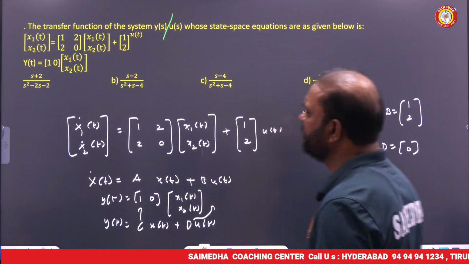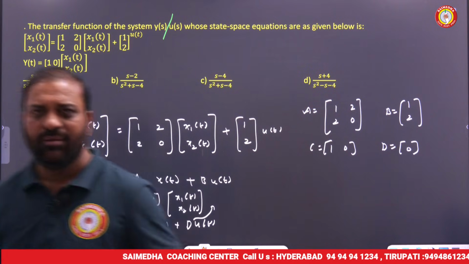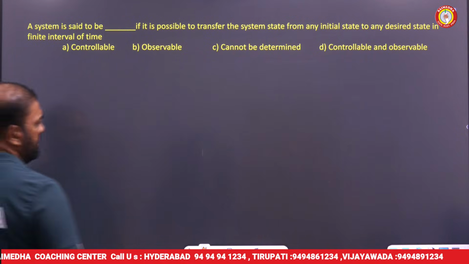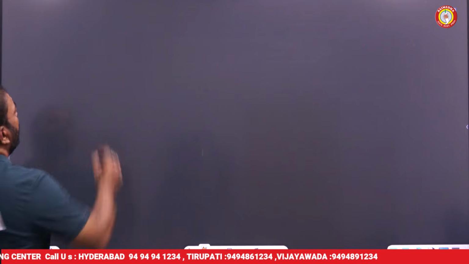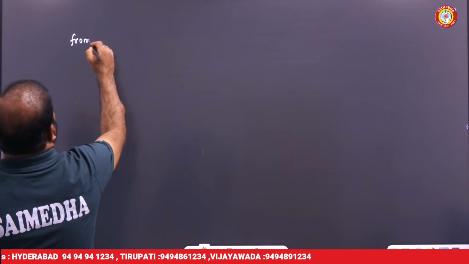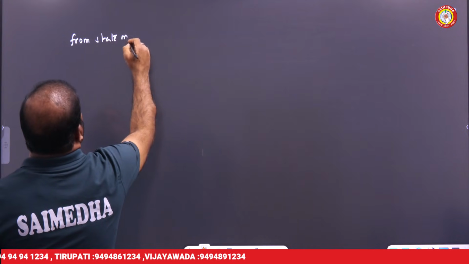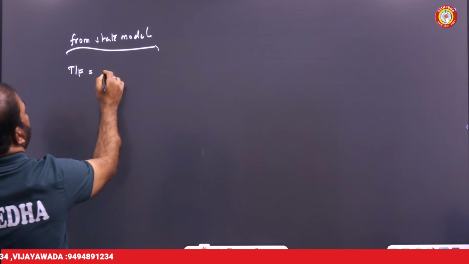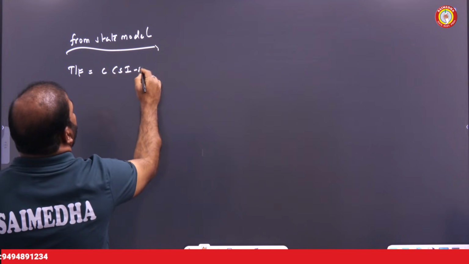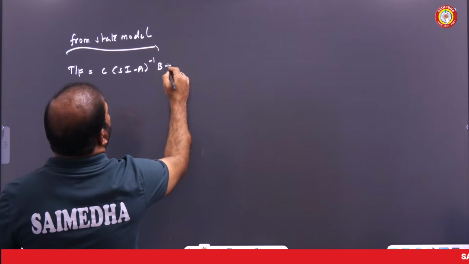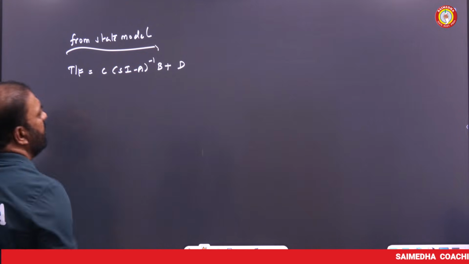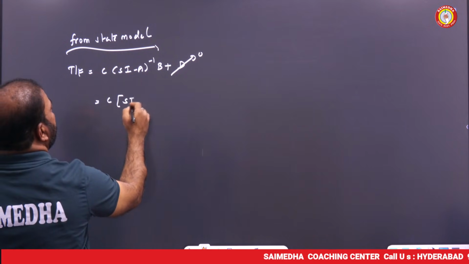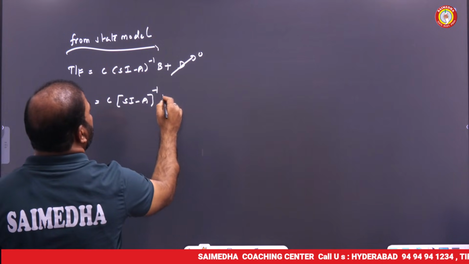From the state equation, how can we find the transfer function? Directly we have a mathematical expression for it. From the state model, the transfer function is given simply by C into (sI minus A) inverse into B plus D. In this question, matrix D is equal to 0, so we'll use C into (sI minus A) inverse into B.